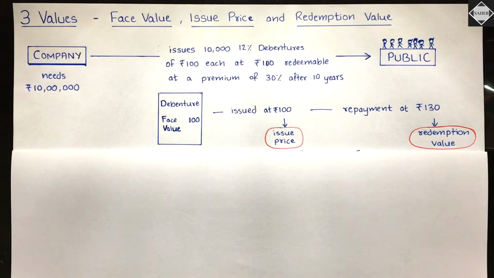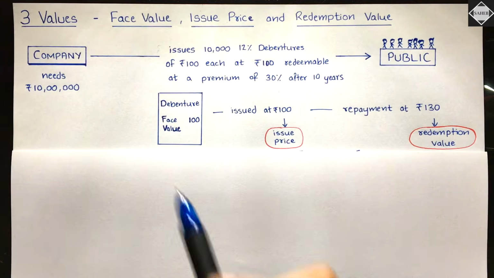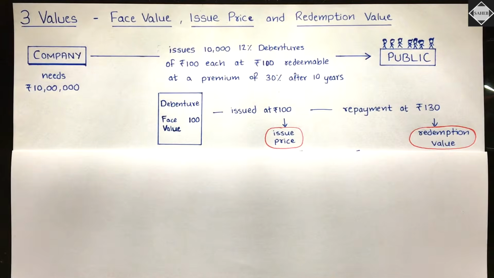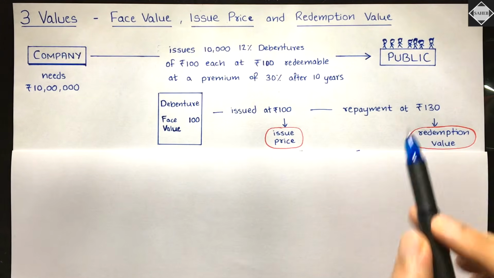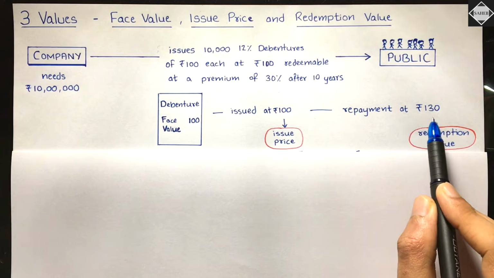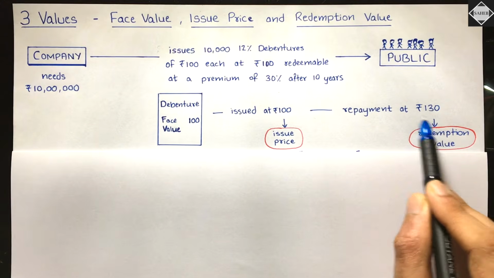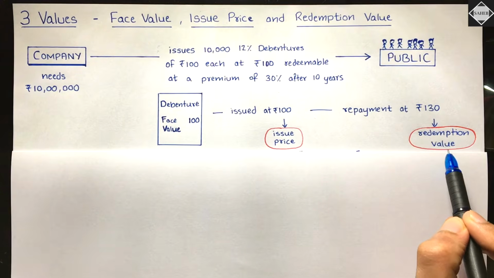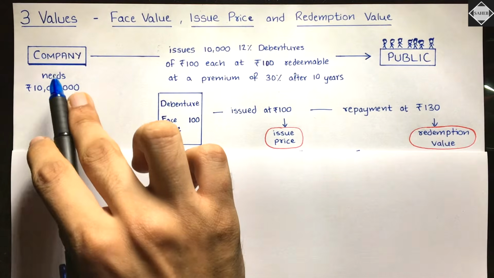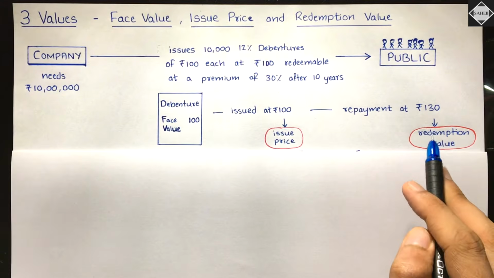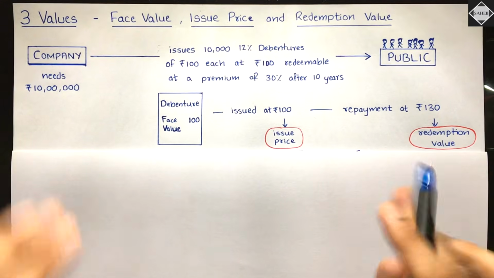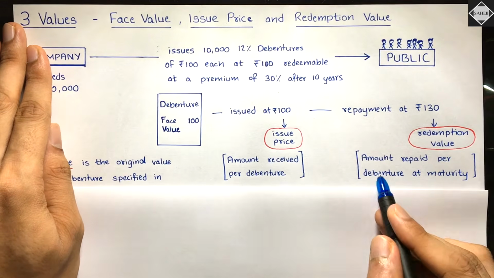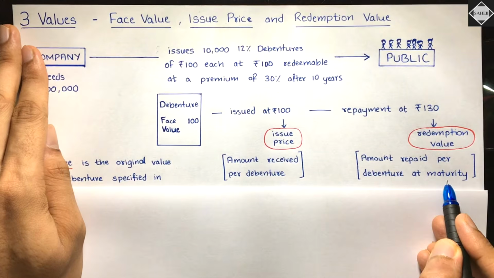Now, what is redemption value? See, at the time of issue only, I told you everything will be decided: how much money will be paid back at maturity. So it was decided repayment, redemption will happen at 130 rupees per debenture. Okay, 130 rupees per debenture. So this is the redemption value. The money that the company is going to pay back to the public at maturity. Okay, is that clear? See here, amount received per debenture, and redemption value is the amount repaid per debenture at maturity.